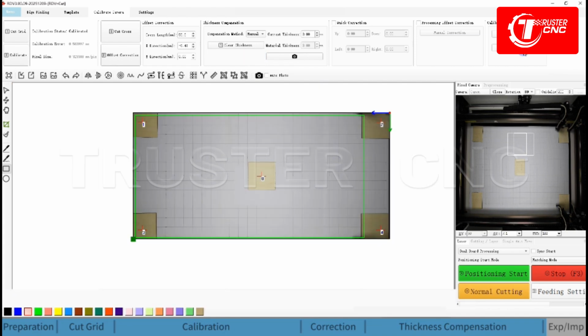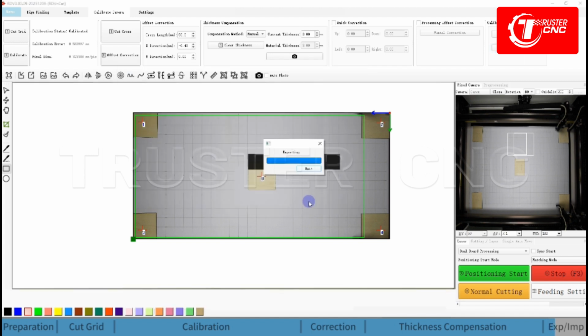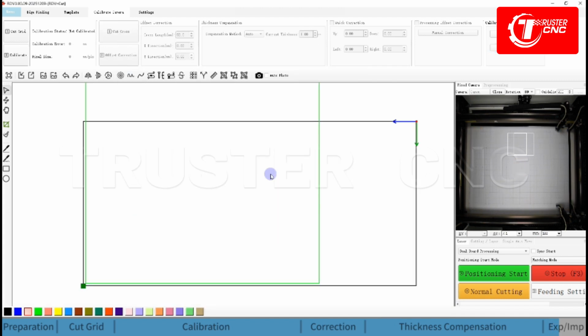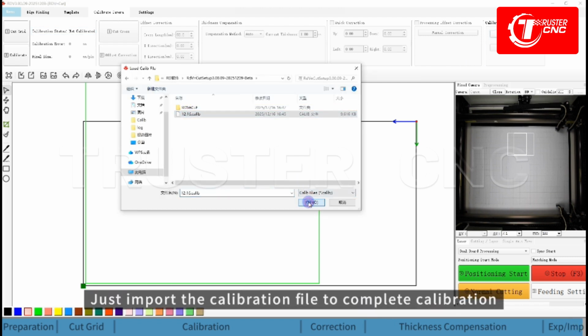After calibration, click Export to export the calibration file. After reinstallation or computer replacement, if the software is under uncalibrated status and the camera position remains the same, just import the calibration file to complete calibration.